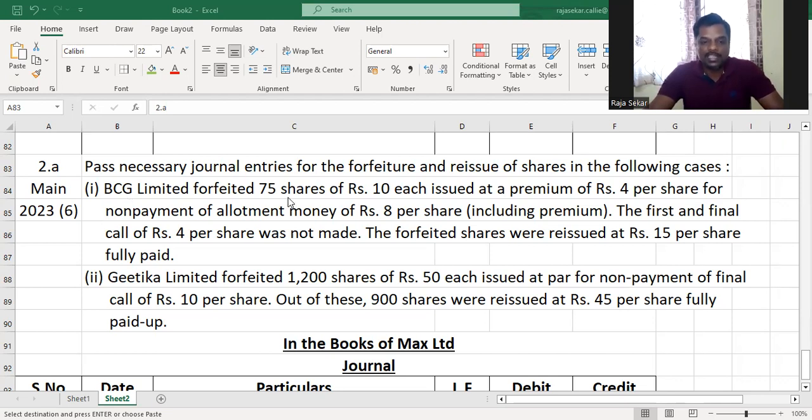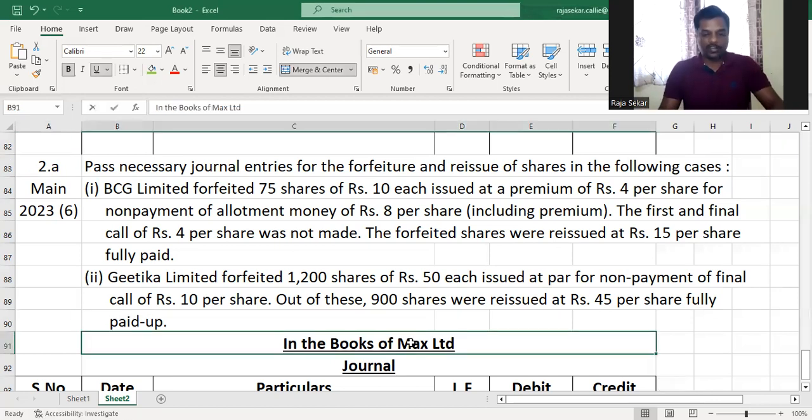So we have BCG Limited forfeited 75 shares of rupees 10 each, issued at a premium of 4 per share for non-payment of allotment money of rupees 8 per share, which includes premium, and the first and final call of rupees 4 per share was not made. The forfeited shares were reissued at rupees 15 per share, fully paid. Luckily, this question also we don't have any pro rata. It is a direct question,